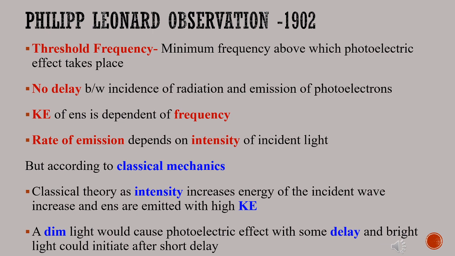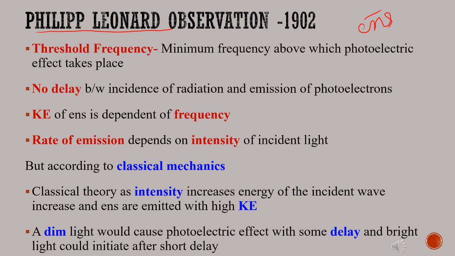This relation between light and electricity was clarified by German physicist Leonhard Philipp in 1902. He demonstrated that electrically charged particles liberated from the metal surface during the photoelectric effect are identical to electrons. The following observations were noticed during his experiments.